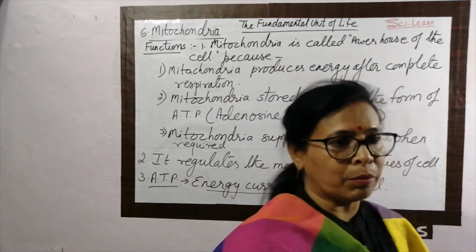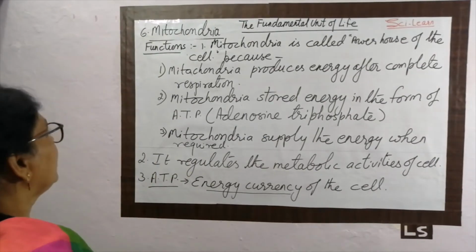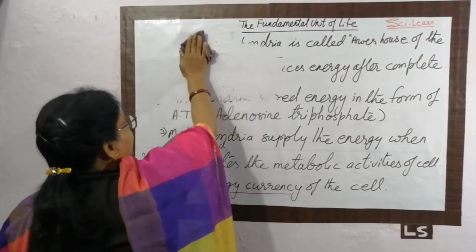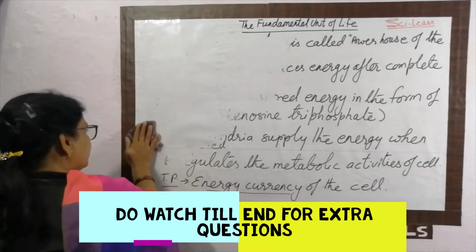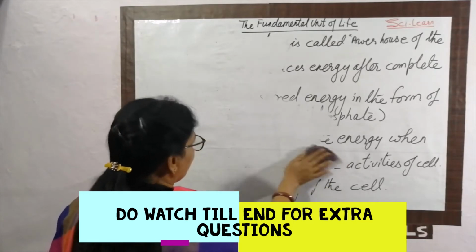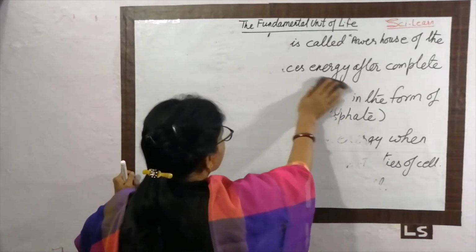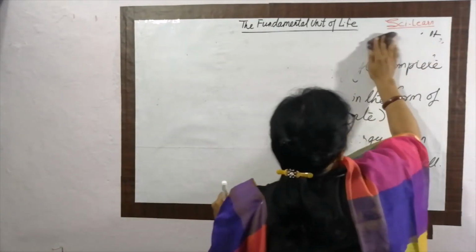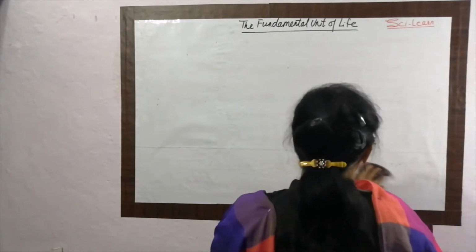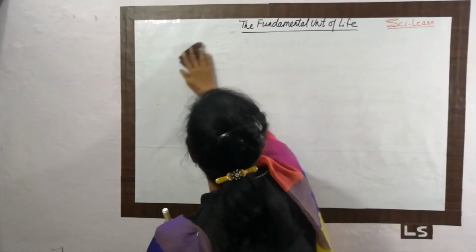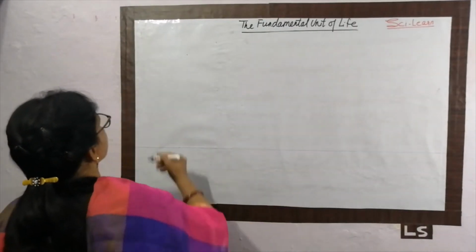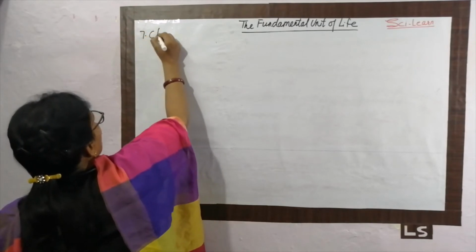Now we have to study one more cell organelle, and that is called the chloroplast. Chloroplast is a cell organelle again which is present in the eukaryotic cell. Why is it present in the eukaryotic cell? Because it is membrane bound, which is covered by a membrane. It is not open from all the sides. Okay. The next cell organelle is called the chloroplast. That's the 7th organelle.